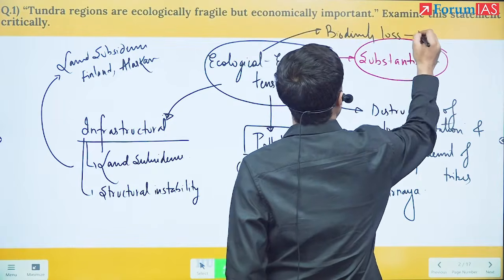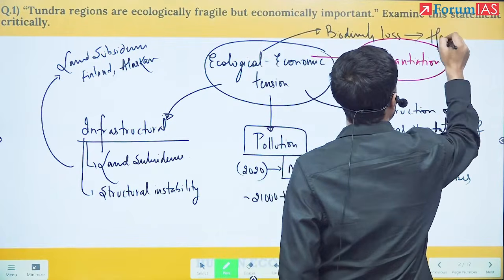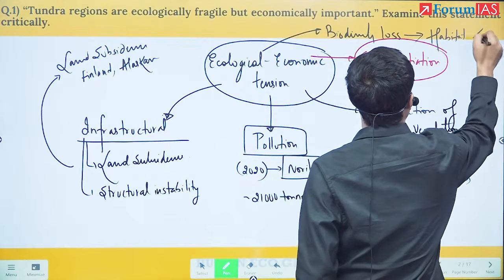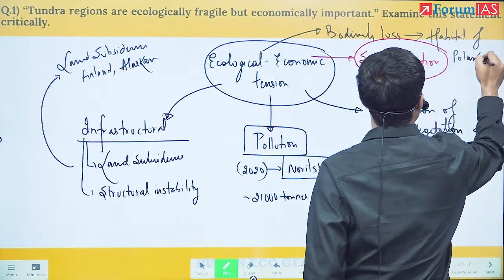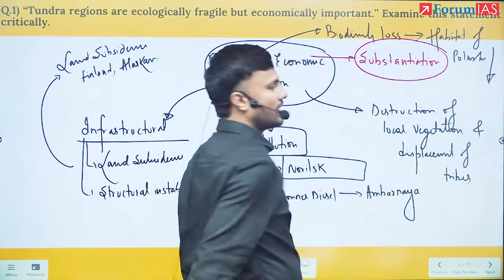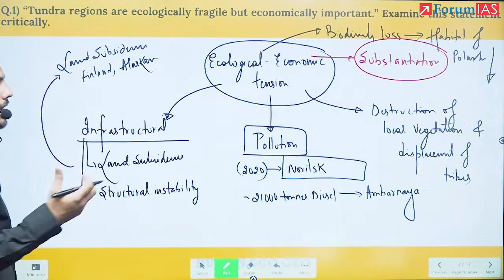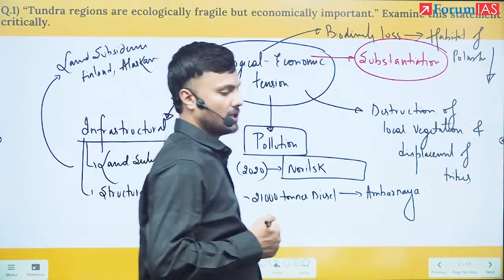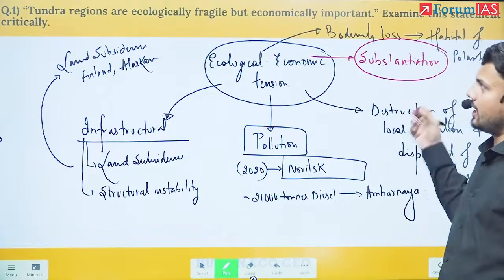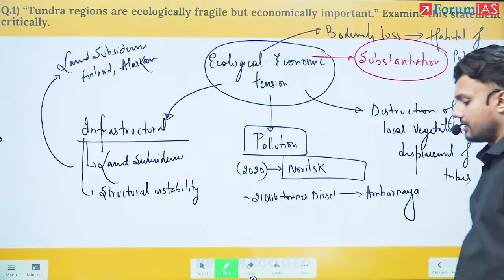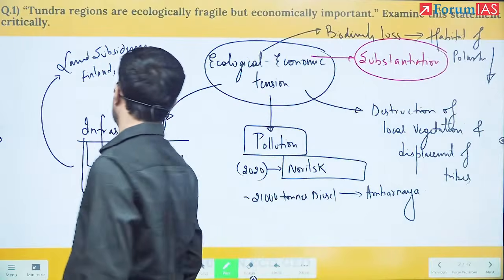That is, the habitat of polar bears is declining drastically. As a result, human-animal conflict between the polar bears and the tundra-living tribal ethnic groups has increased.